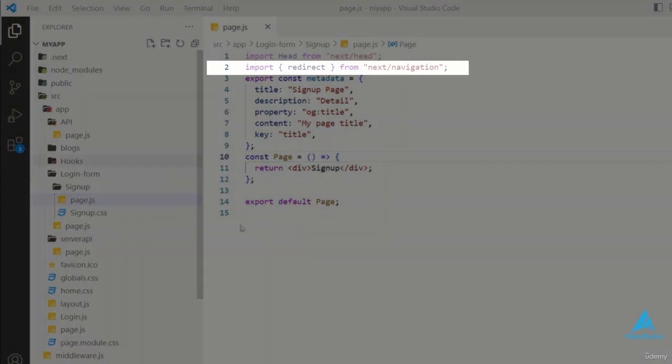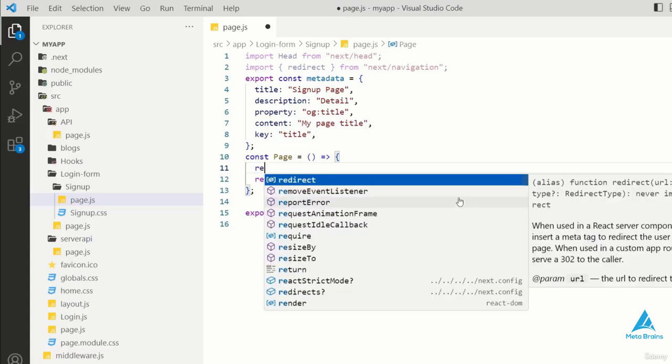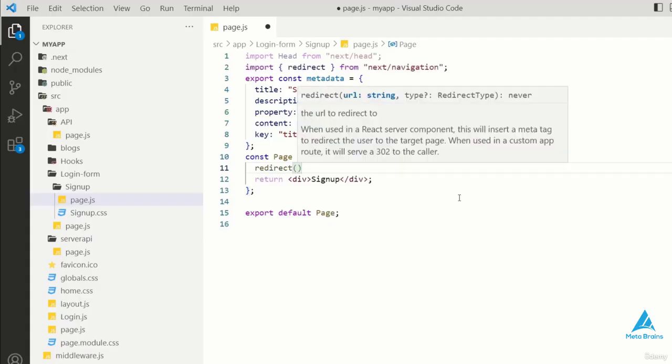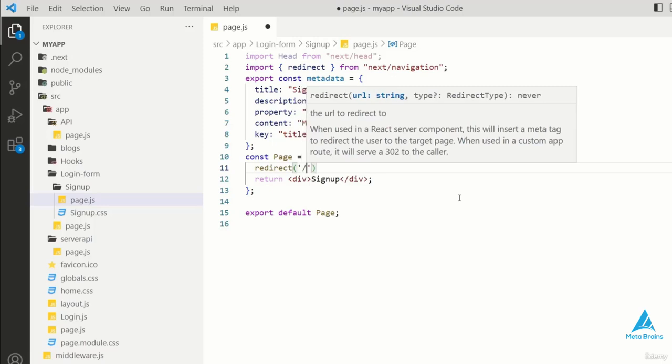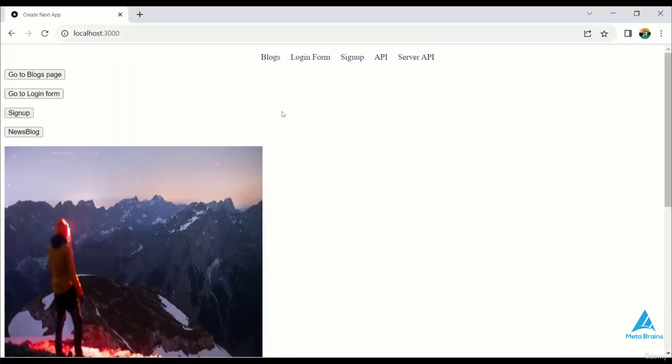First, we need to import the redirect function from next/navigation. The key difference between navigation and redirect is that navigation involves user-initiated events, while redirect is a programmatic way to specify where a user should be redirected. In the sign-up page, we'll use the redirect function. In this case, we want to redirect to the home page, so we provide / as the destination in the redirect function. Now, when we click the sign-up button, we'll be automatically redirected to the home page.